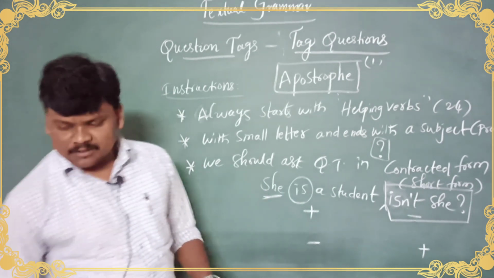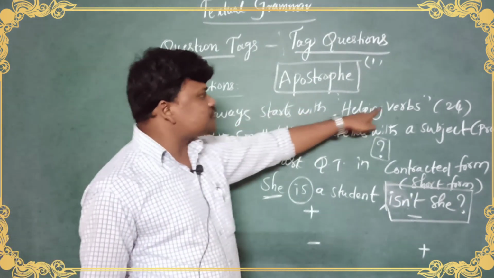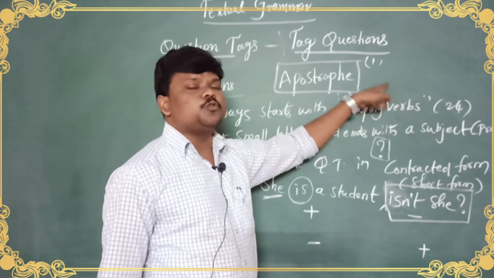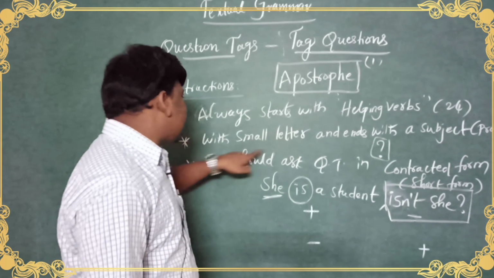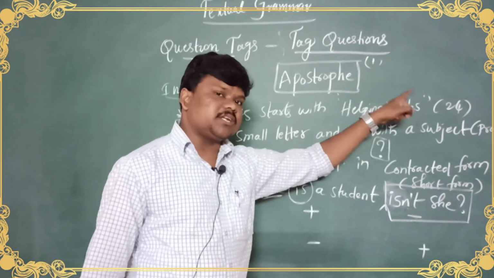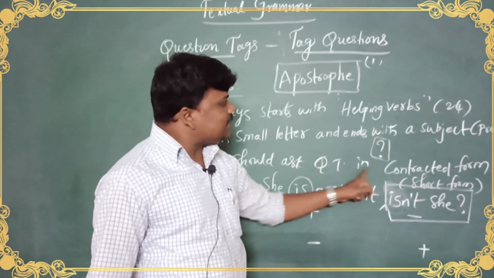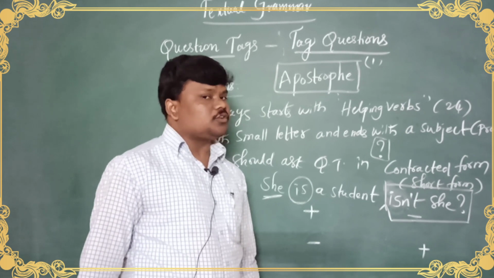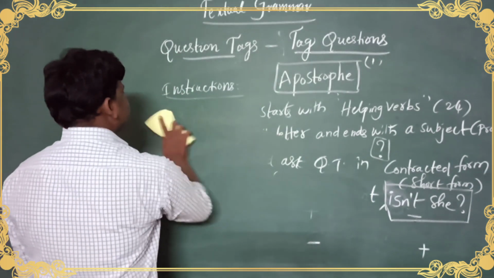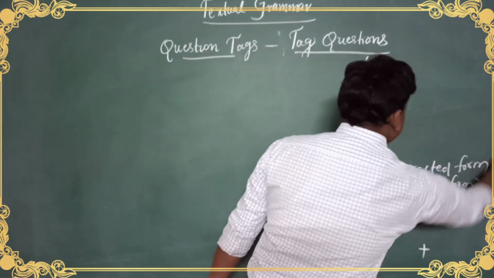Let's get into the detail. Let me remind you once, a question tag always starts with helping verbs. 24 helping verbs are there. You must know the helping verbs. You must learn the helping verbs. And that too with a small letter, ends with a subject, and that subject needs to be changed into a pronoun, question mark compulsory. And we should ask the question tag in contracted, short form, don't use the full form. Yes. Let's get into the original examples.